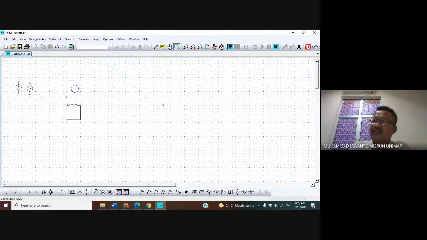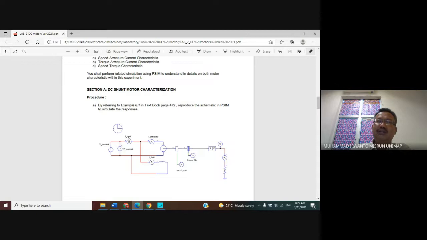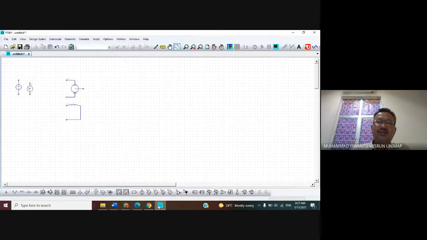Okay, and then we want to measure the armature current. Following this figure, we need three types of current measurement: input current here, armature current, and also field current. The current measurement can be taken from this menu bar current probe below. First, we want to measure the input current from the source.